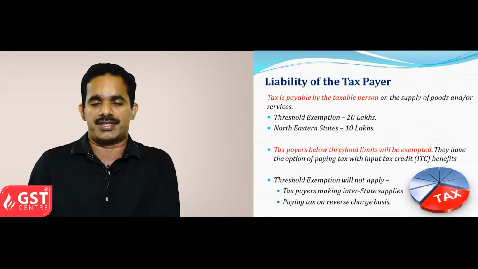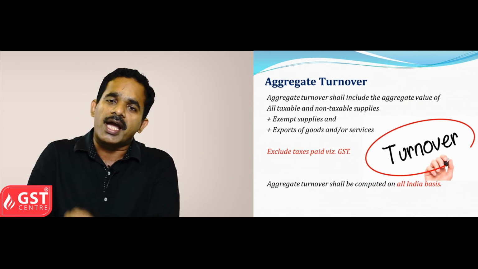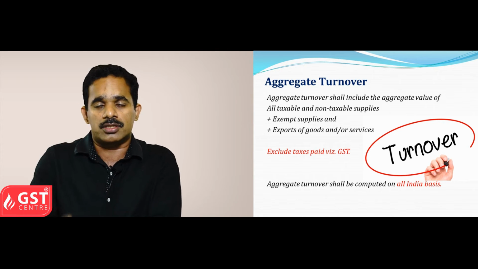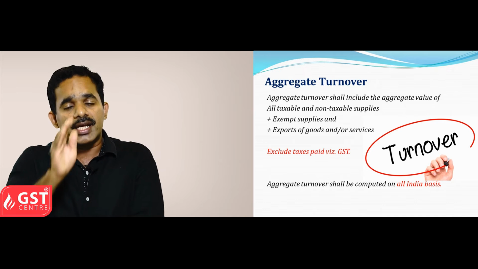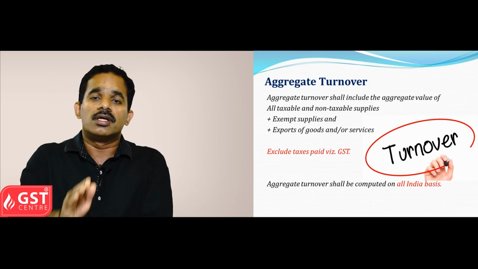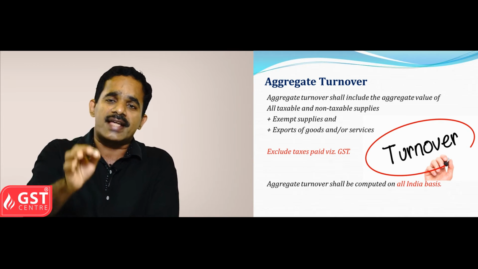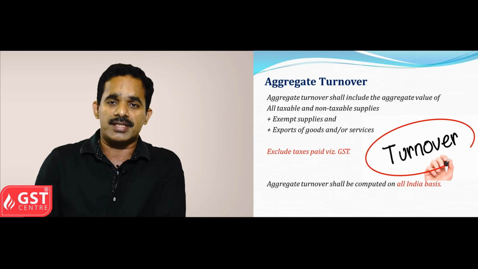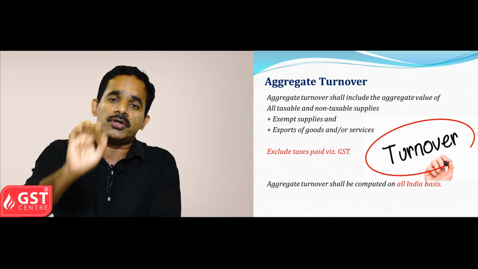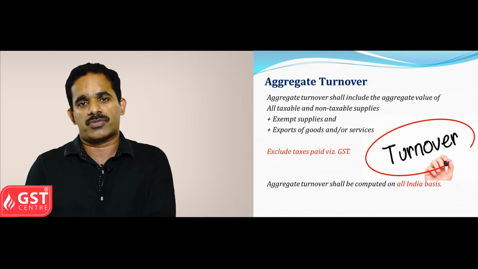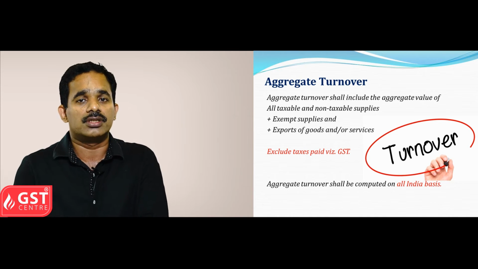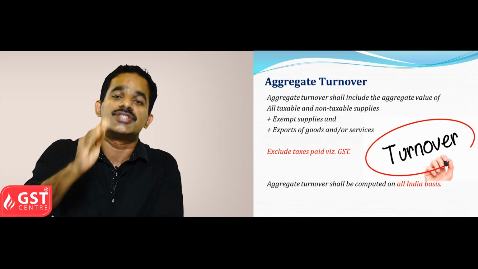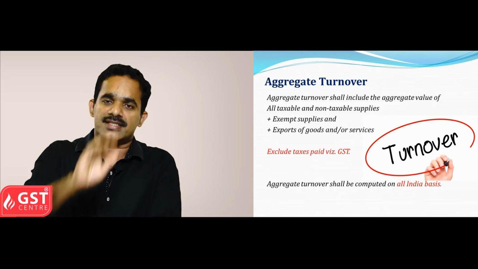What do you mean by aggregate turnover with regard to threshold limits? As I told earlier, aggregate turnover includes all taxable and non-taxable supplies, exempt supplies and export of goods or services, and it does not include taxes paid; it excludes GST, that is the tax.